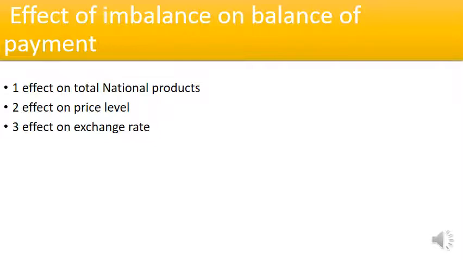Now let us talk about our second topic, the effect on price level. The deficit in the balance of payment is the outcome of a higher price in the country. It means that if any product has a higher price, it becomes dearer, which leads to a decrease in the extent of exports. If a product's price is higher in a country, the export business will go down, and there will be no exports available for this commodity.